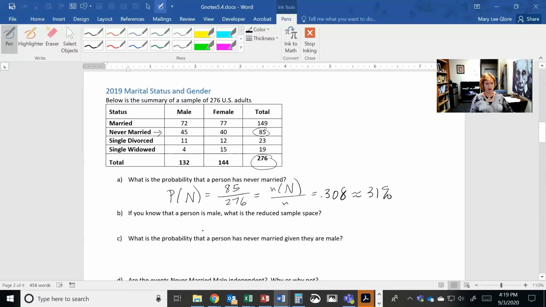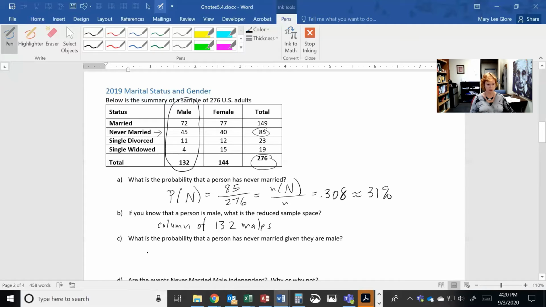All right, if you know that a person is male, what is the reduced sample space? All right, so we know they're male. Our reduced sample space is going to be this whole column, the column of 132 males. So when I answer probabilities about what's the probability of something given they're a male, then I'm going to go to this column. My total number of possible outcomes is going to be this 132, and then I'm going to add up the number of outcomes that are actually in my event, but that are also male.